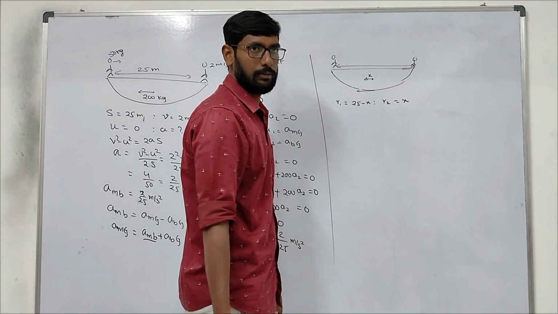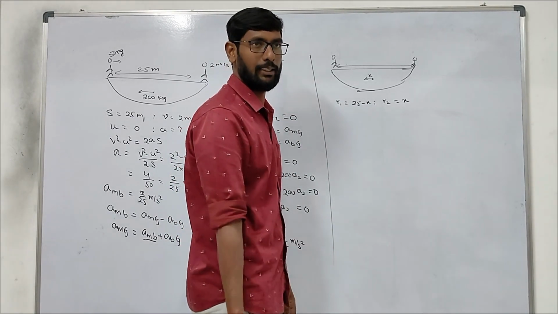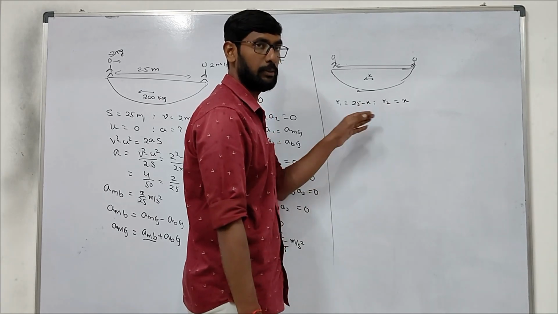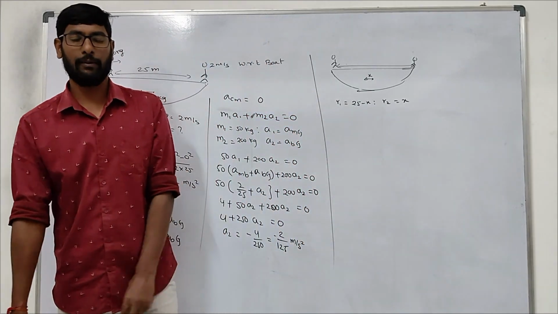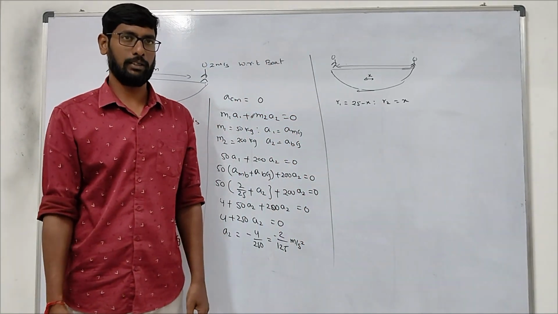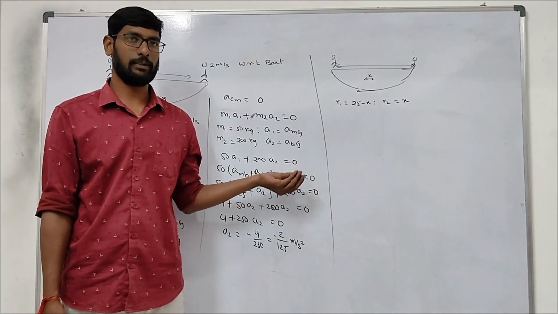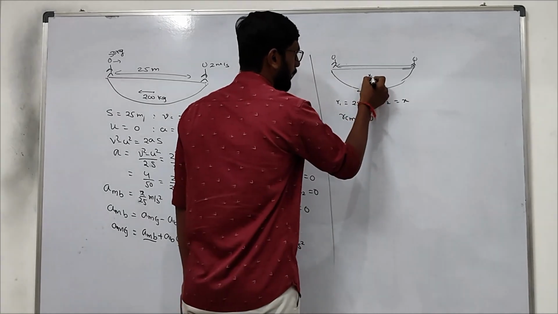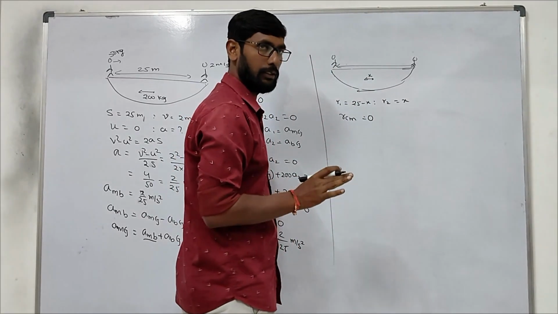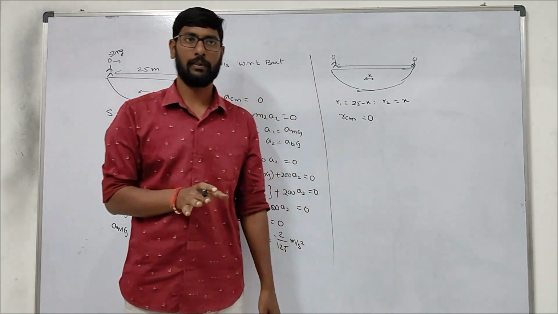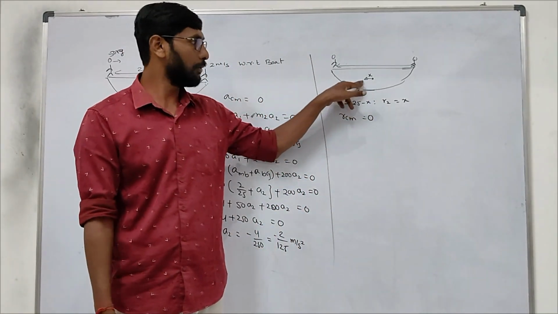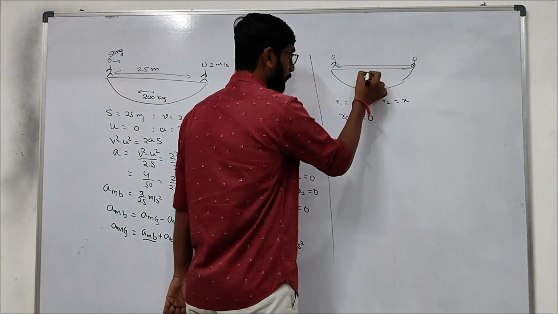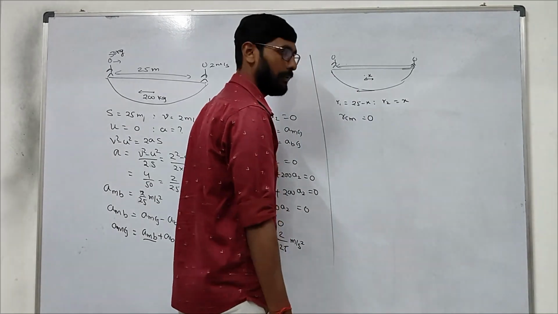What is the position of center of mass? Is there any change in position of center of mass? Body is moving, but there will be no change in position of center of mass. Why? Because there is no external force. Is there an external force acting? No, right? So R_CM will be 0 only. Initially the position of center of mass will be there only. Position of center of mass of the system, not the board. Position of center of mass of the board will be moving. Center of mass of the person also will be moving. But the center of mass of these two will be somewhere over here. Right? That will not change.